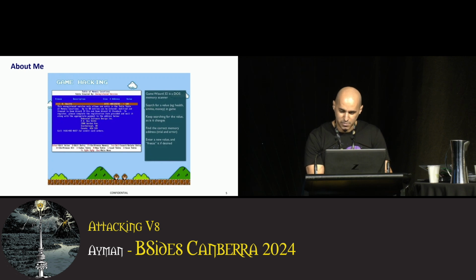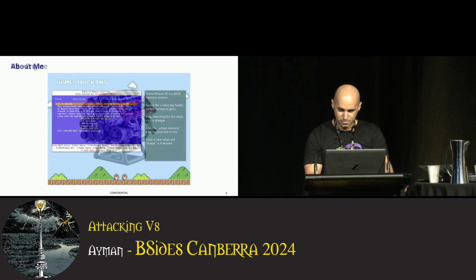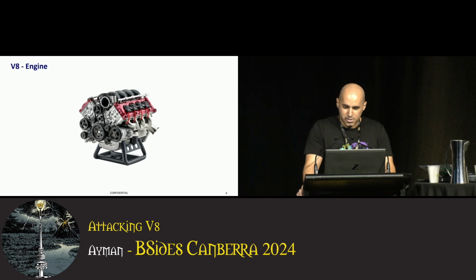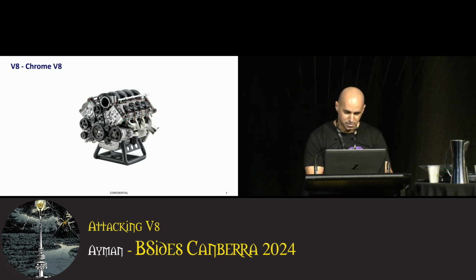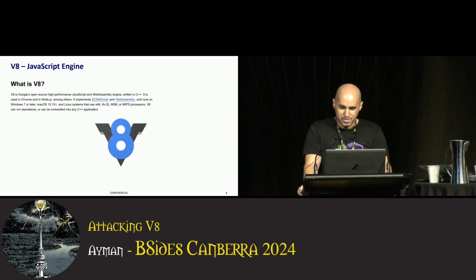This could be one of my earliest experiences with computer hacking, which I like to define as manipulating computers, or more specifically software, to behave in a way that was not intended by its original developers, and exploit that to our advantage. So today we're going to talk about a modern software, much more complex than DOS games, and that is V8. Not the car engine, we're talking about Chrome V8. Not that either. So what is it?